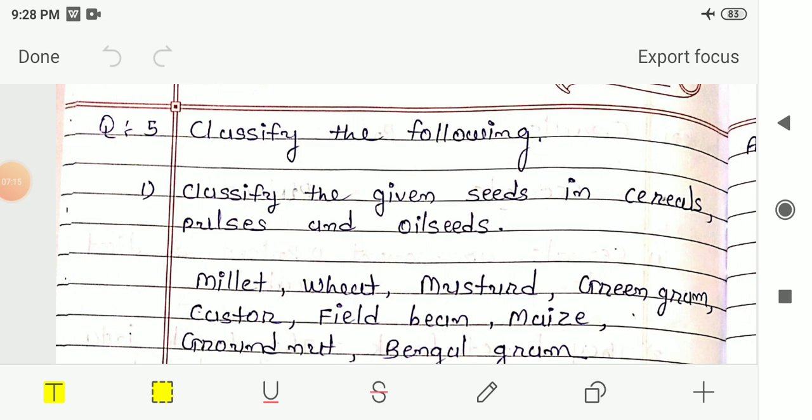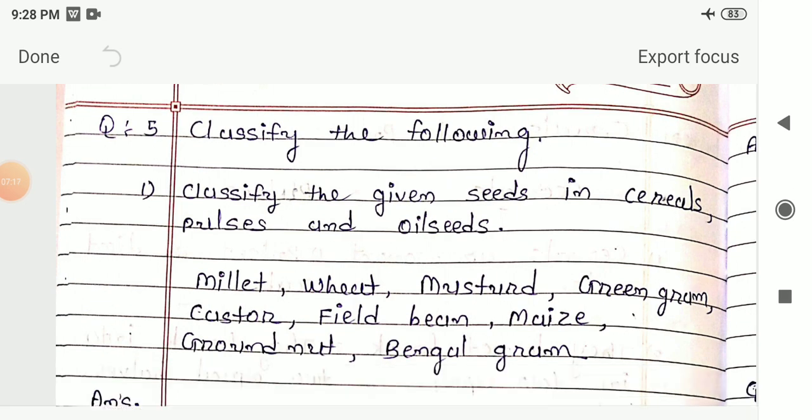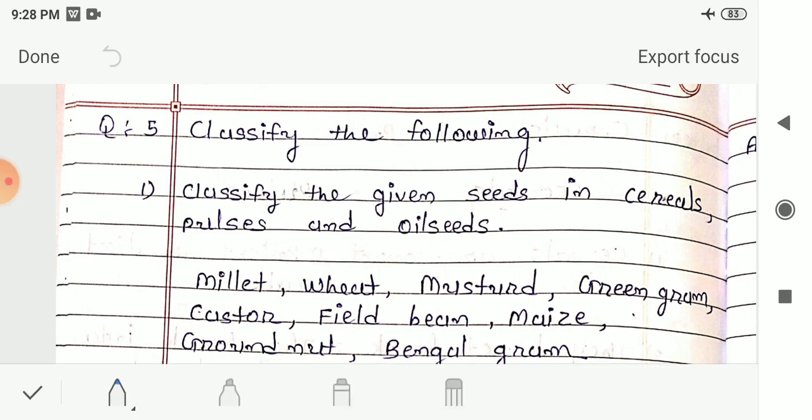So here the classification is given to you. Next question, question 5, classify the following. The first one is to classify the given seeds into cereals, pulses and oil seeds. We had already seen what cereals, pulses and oil seeds are. So now let me recall it quickly.